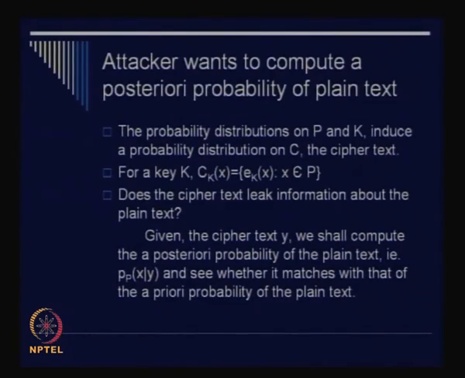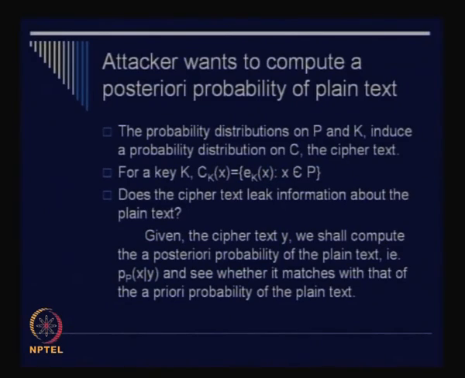Now what the attacker wants to do is compute the a posteriori probability of the plain text. Before going into the complications, the idea is as follows. When you obtain the ciphertext, you have certain values of the symbols. You guess the value of the key and then try to decrypt the ciphertext. The moment you decrypt the ciphertext, what you obtain is the plain text.